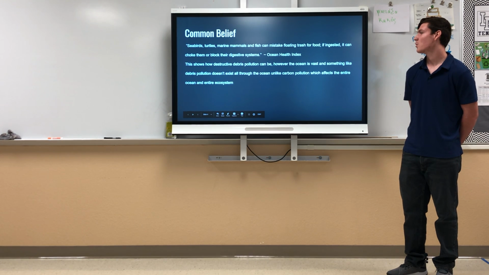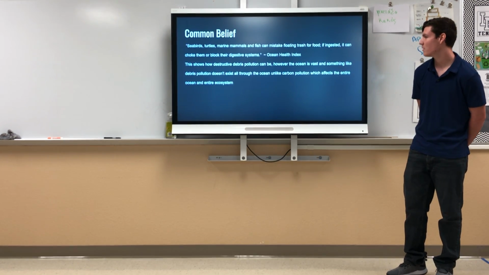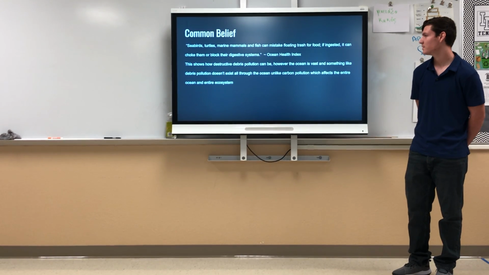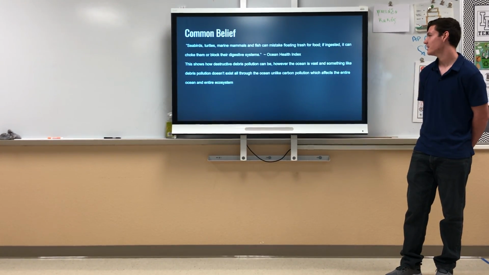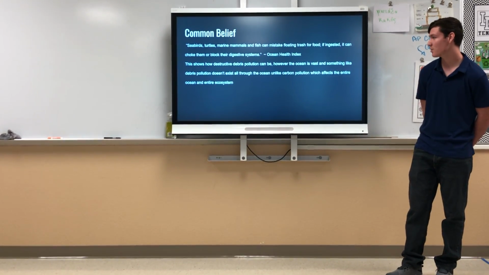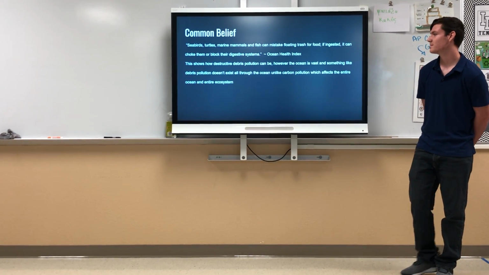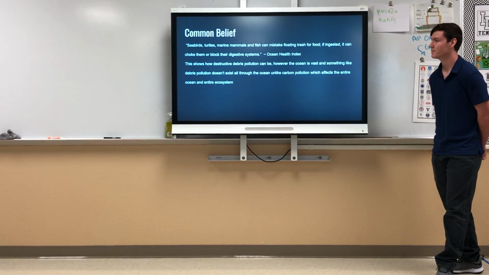According to the stimulus material, Ocean Health Index, seabirds, turtles, marine mammals, and fish can mistake floating trash for food. If ingested, it can choke them or block their digestive systems. So this shows how destructive debris pollution can be.